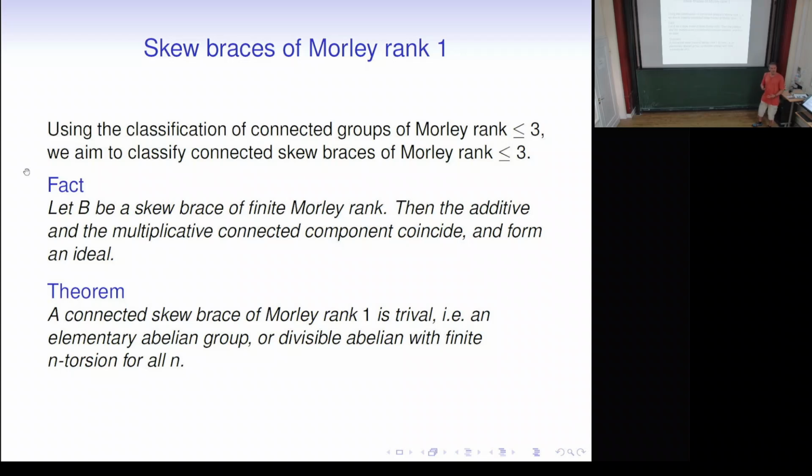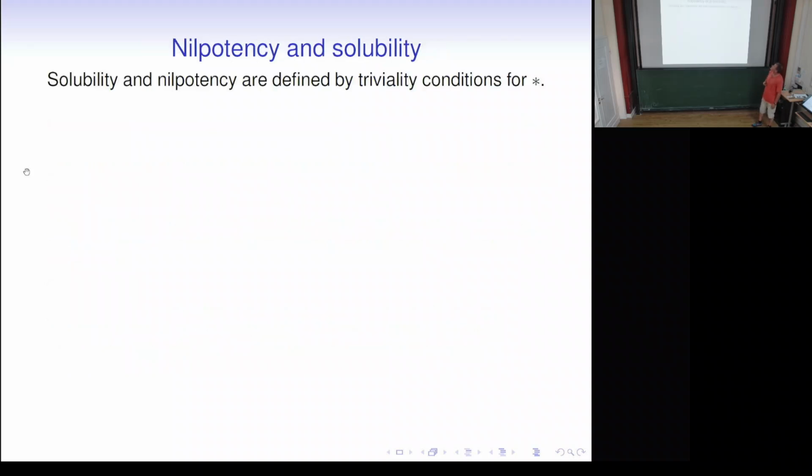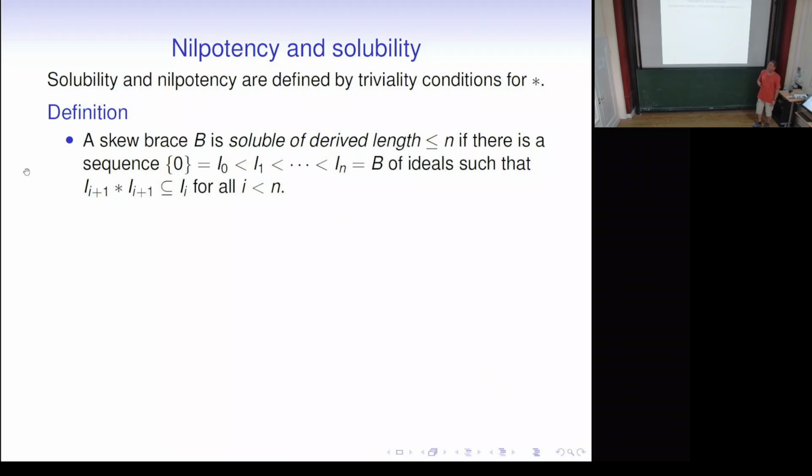Now, what about rank 2? What is solubility? What is nilpotency for braces? Well, they are defined primarily not in terms of commutators, but in terms of the star operation being trivial. So we say a skew brace is soluble of derived length at most n if there's a sequence of ideals such that the star product of a bigger one is in the smaller one.